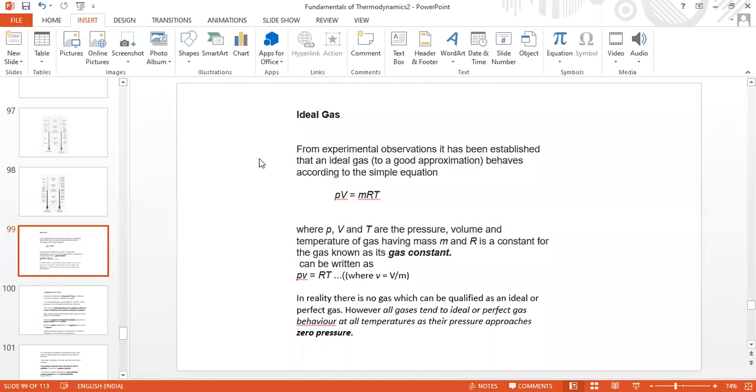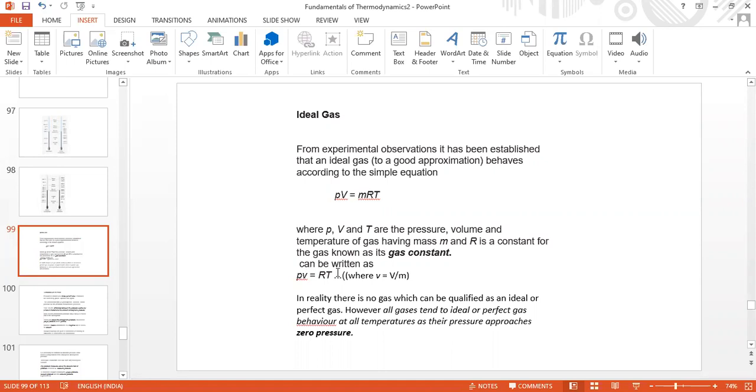In that way, the gas constant R of any gas can be found. R bar, the universal gas constant, is 8.31 kilojoule per kg mole Kelvin, and molecular weight is in kg per kg mole. Like that, R can be found.